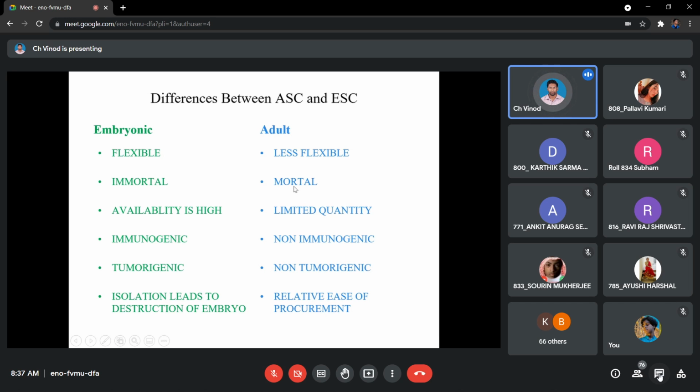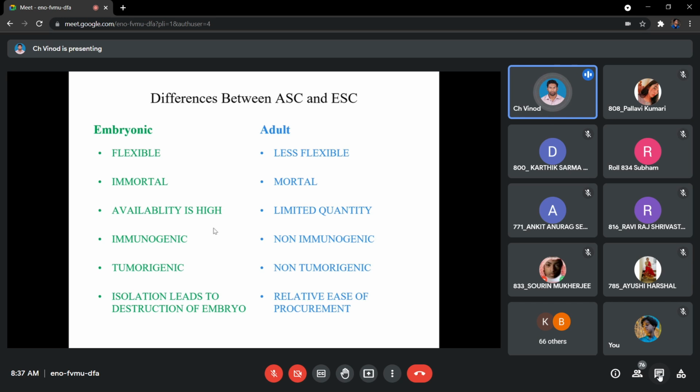Here, this is not possible. So the cell will be there, but it will not show all the vital properties. It will die. So these are mortal. These are immortal. Availability is very high, as it is taking part in embryonic differentiation and development. They are plentifully available in the entire embryo.